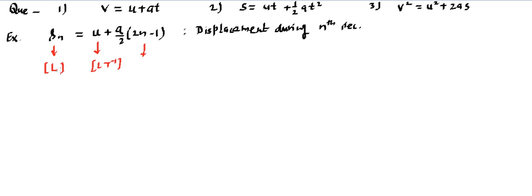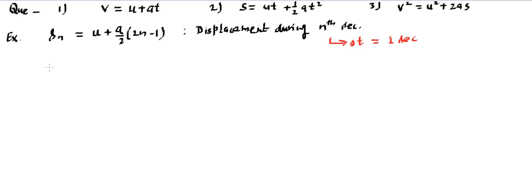So whatever you are finding over here is because of one reason: this equation is using some numerical value, and this equation is a displacement during the n-th second. Now if you talk about this n-th second, how much time duration is it using? That is basically a time duration of 1 second, and 1 is multiplied here somewhere, so that means this 1 carries a unit of second. That means here there has to be 1.